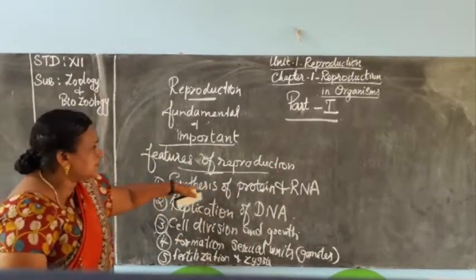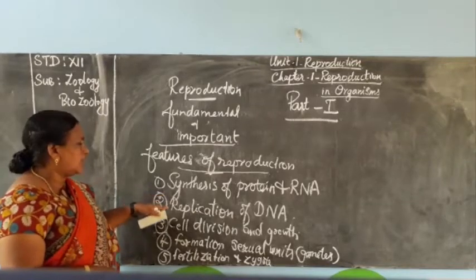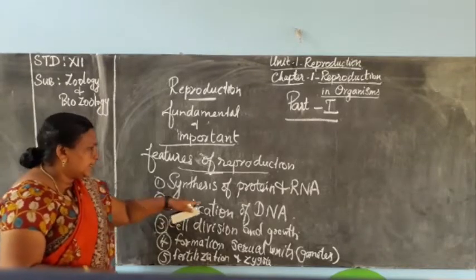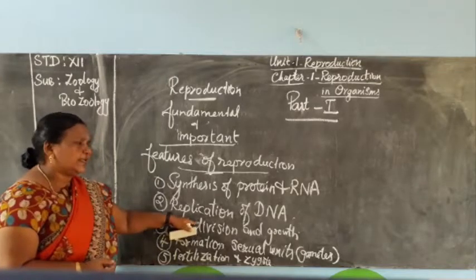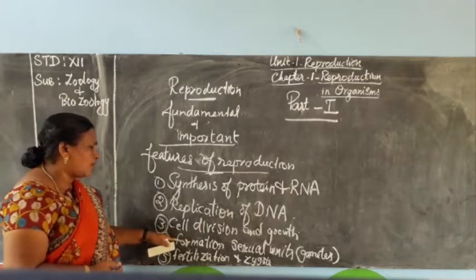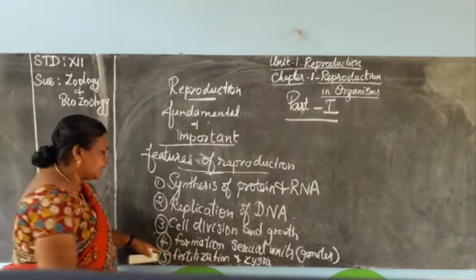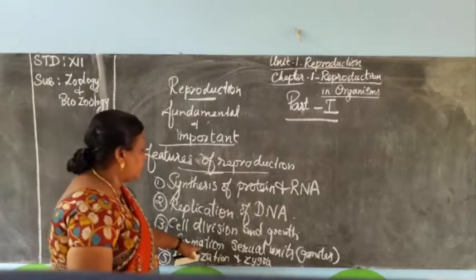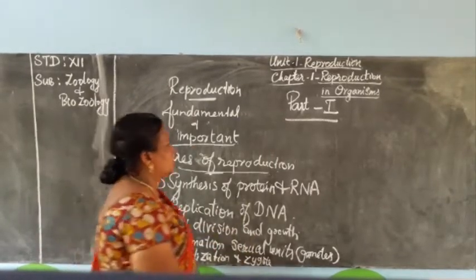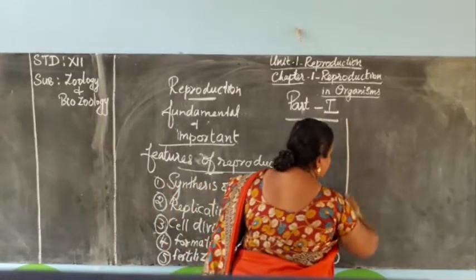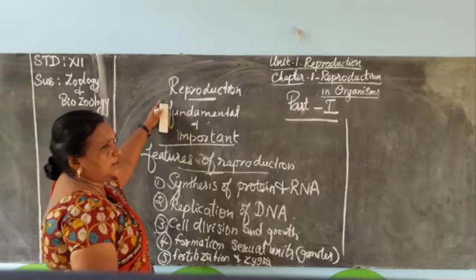First one is synthesis of protein and RNA. Then replication of DNA, making Xerox copies of DNA material. Cell division and growth. Formation of sexual units, that means gametes, then fertilization, and because of the fertilization we get the zygote.